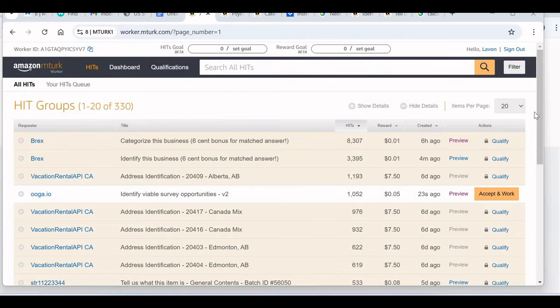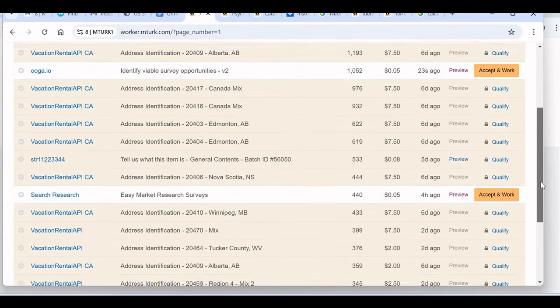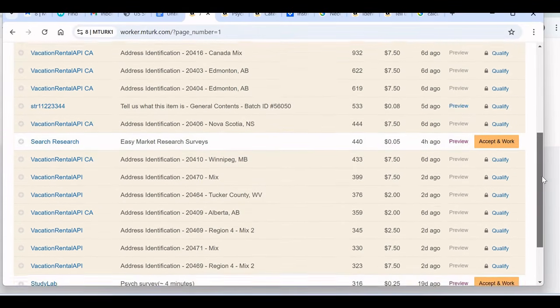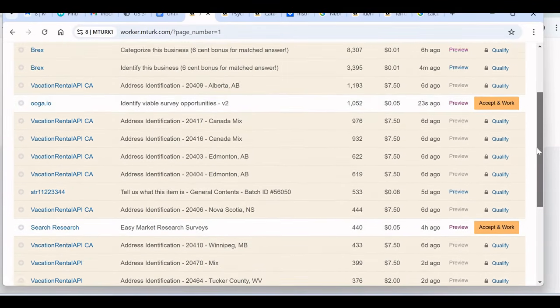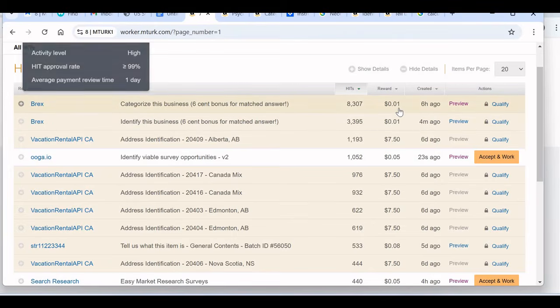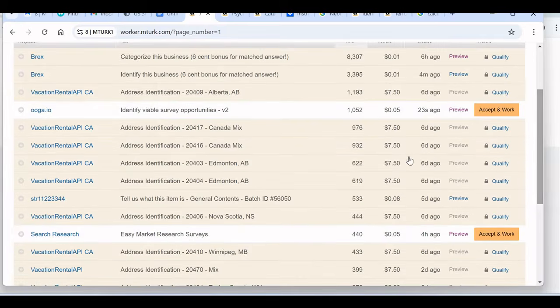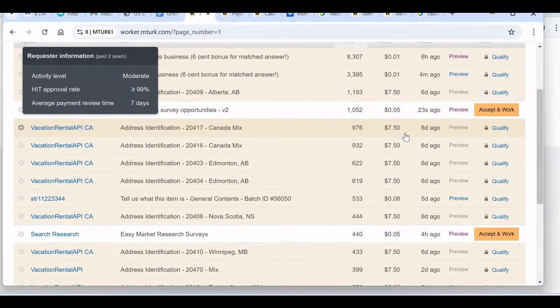Now you see this platform is really similar to UHRS platform. So for those people who have worked on UHRS or have an experience with UHRS, earning more from this site will be so easy to you, because most of the jobs they have here is similar to the ones in UHRS platform. Like you see, this one they pay as low as 0.01 USD, and they also have others that pay as high as $7.